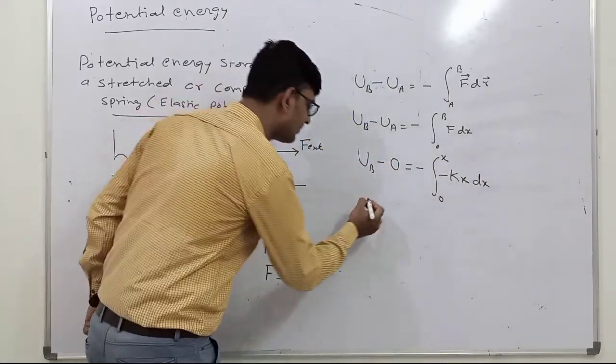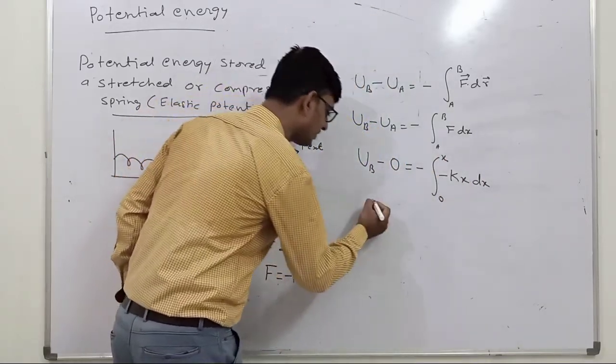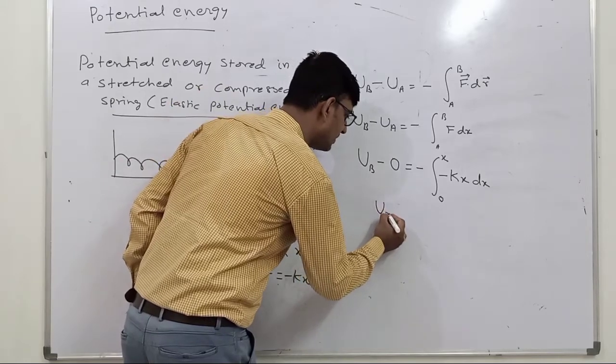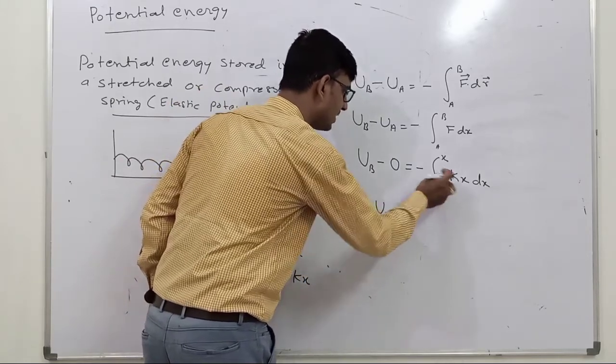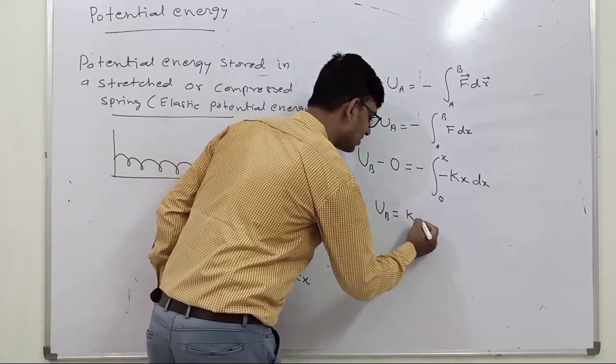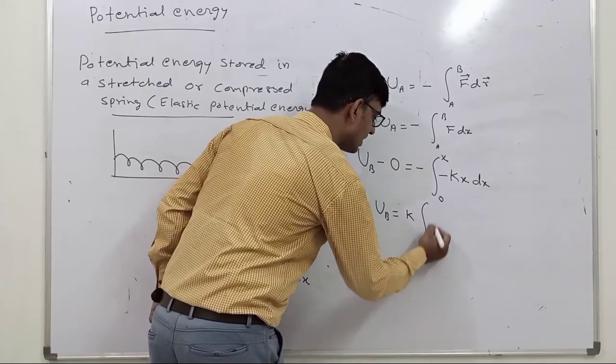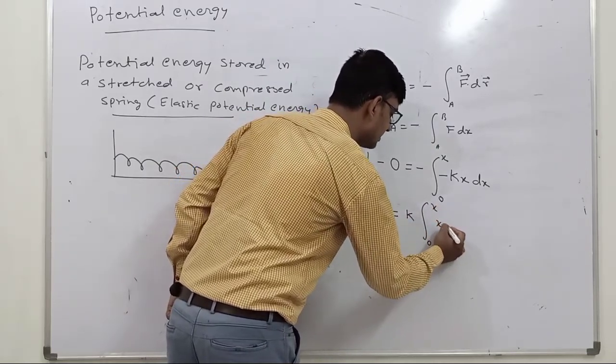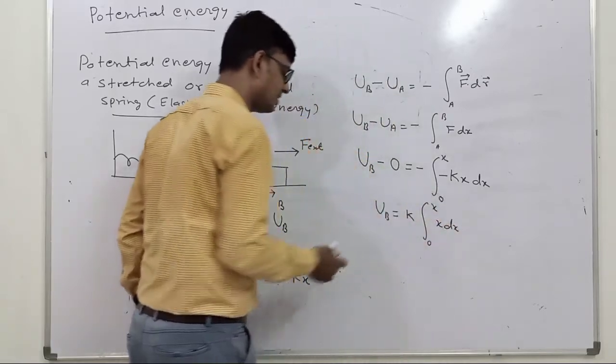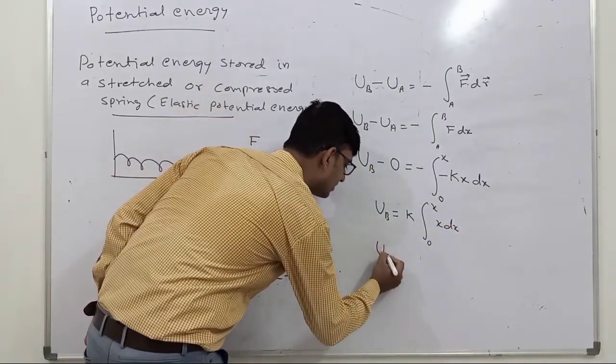Okay, UB is equal to minus minus plus, so k is a constant, integral from 0 to x of x dx. Let us integrate this.